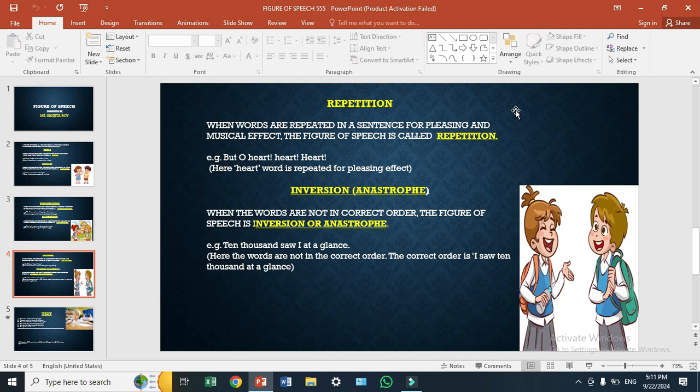So I repeat, I revise. Simile, direct comparison with the help of as and like. Metaphor, indirect comparison between two things. Personification, human quality is given to a non-human thing. Alliteration, sound is repeated. Repetition, word is repeated. Inversion, words are not in the correct order.